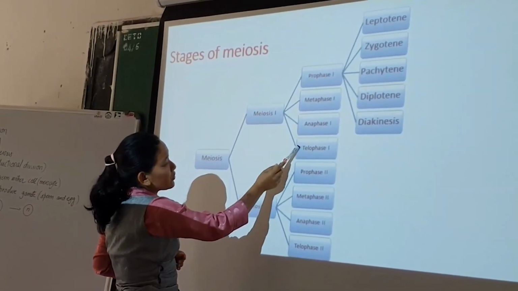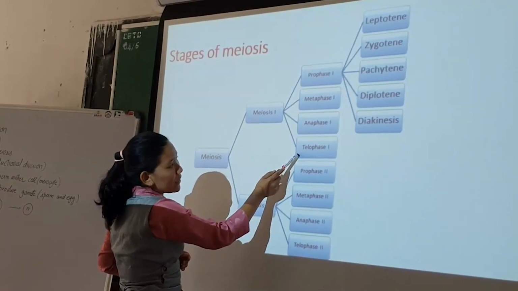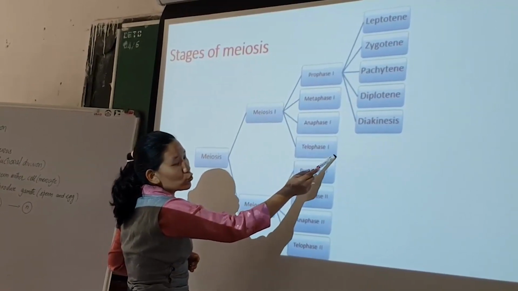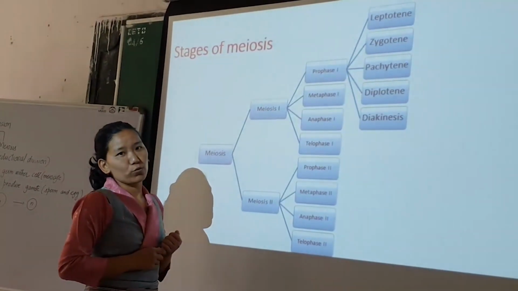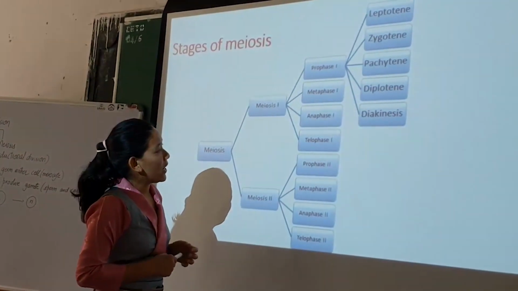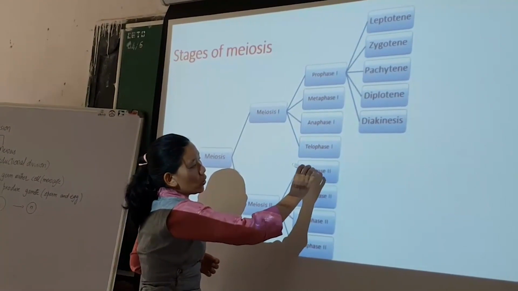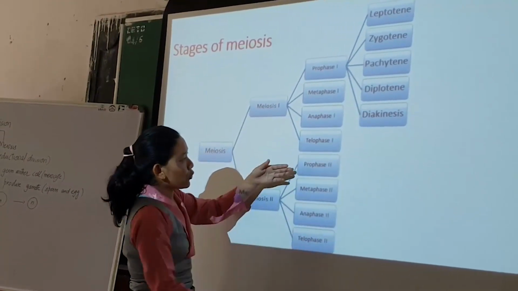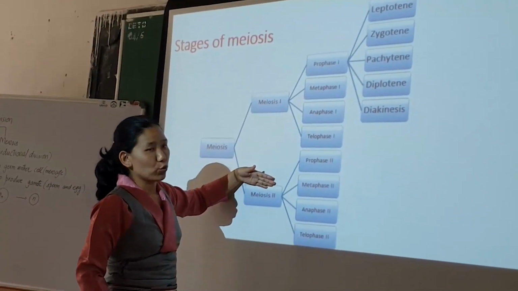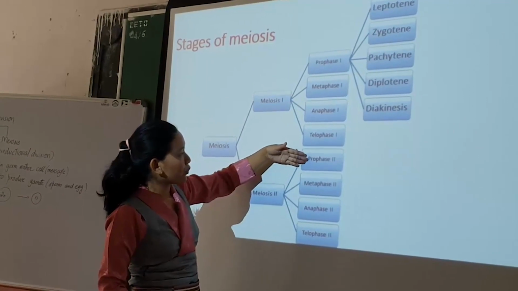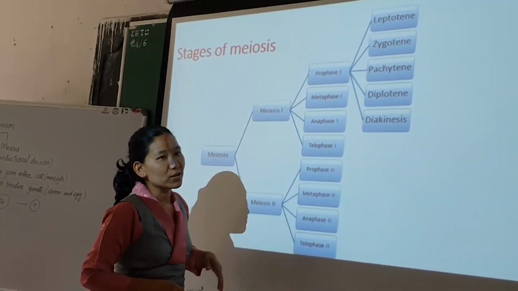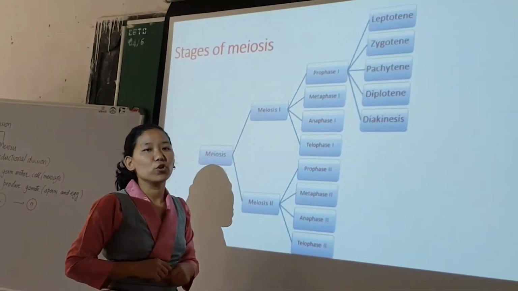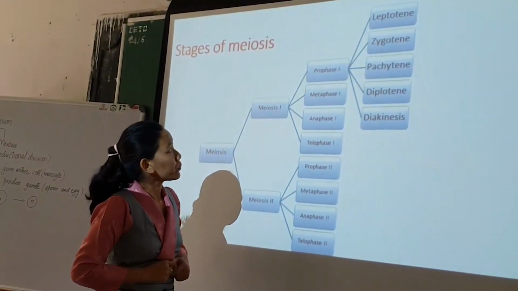After this comes cytokinesis, and it results in 2 cells, both having half the number of chromosomes as the parent. Both the cells continue into meiosis 2. In meiosis 2 again we have prophase 2, metaphase 2, anaphase 2, telophase 2, and finally cytokinesis, resulting in 4 cells, or a tetrad.